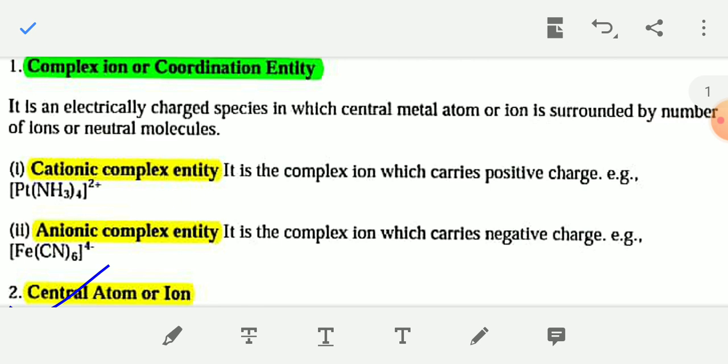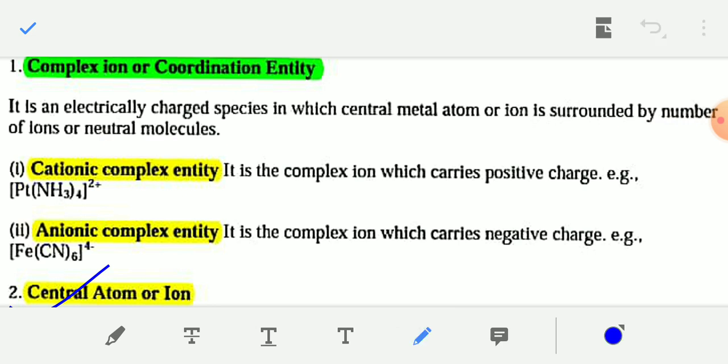For example, Pt(NH3)4 2 plus, platinum tetraamine. You can see this coordination entity carries 2 units of positive charge, so this is a cationic complex entity.